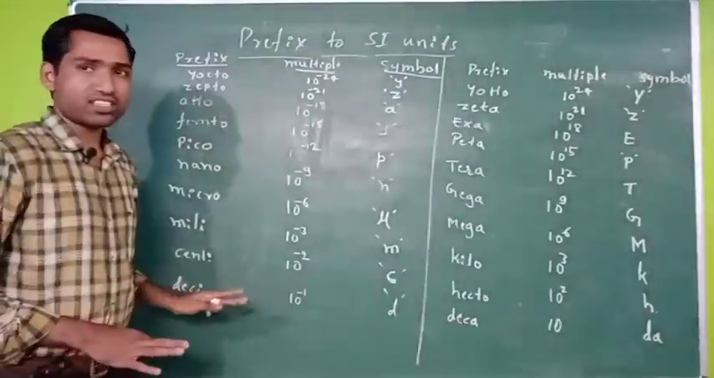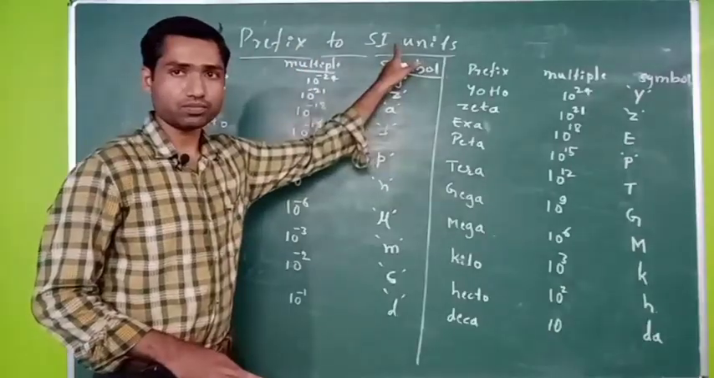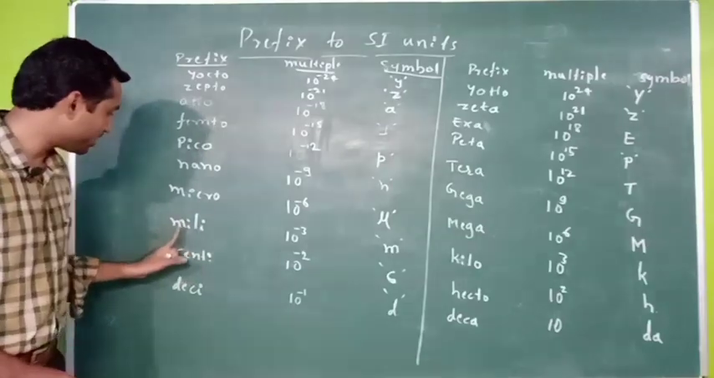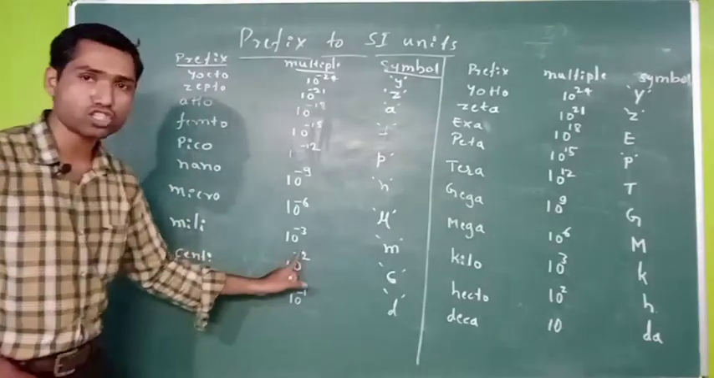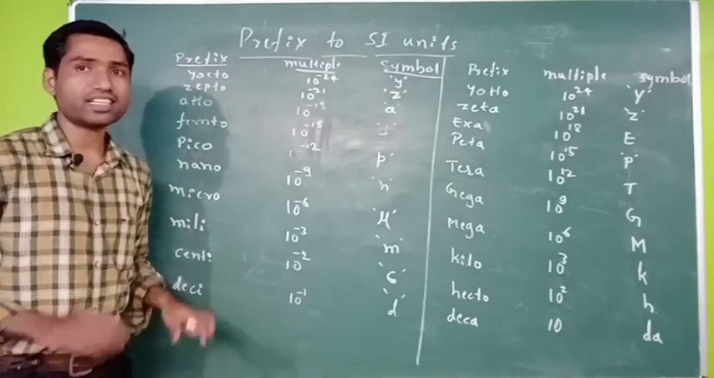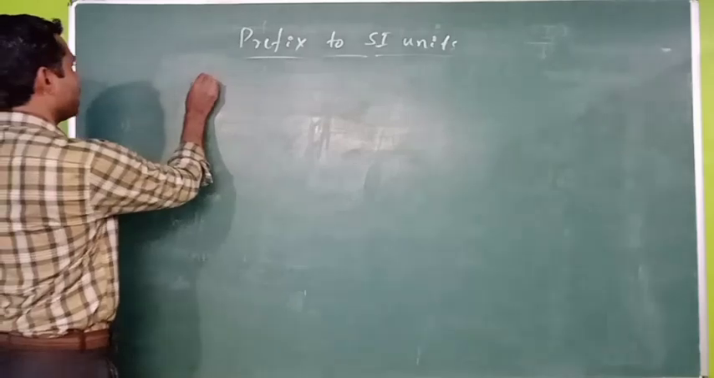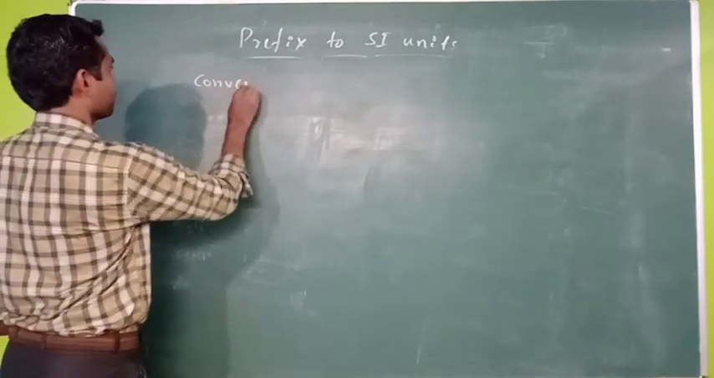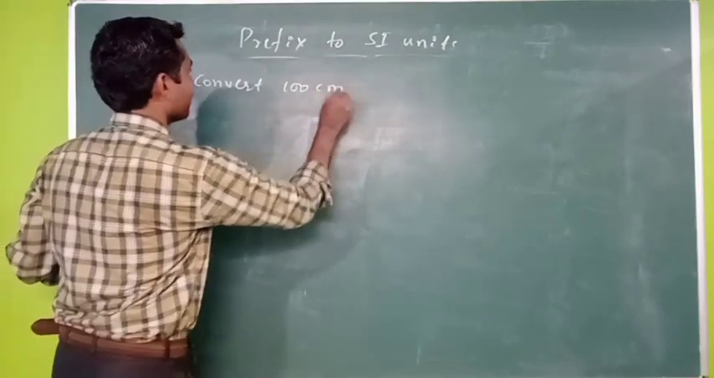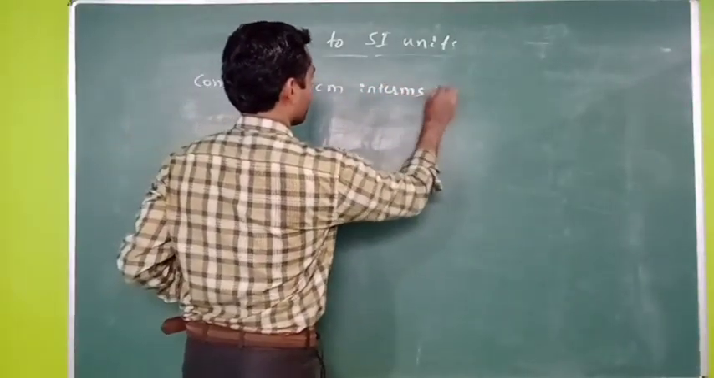So what we have discussed here is these are all prefixes to the SI units. For example, centimeter. What do you mean by centimeter? Centimeter is nothing but 10 raised to minus 2 meter. Right. Let us understand this table by using some examples. So convert 100 centimeter in terms of meter.